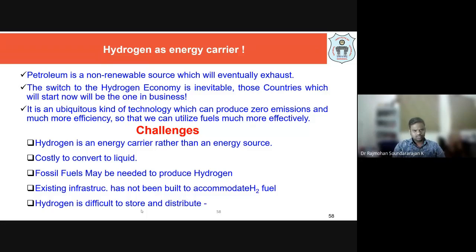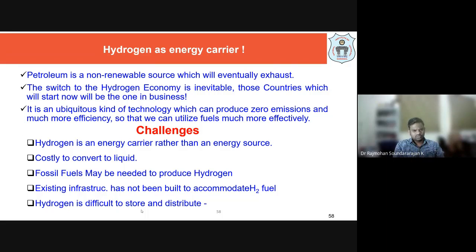Okay, so that's why it is a ubiquitous kind of technology which can produce zero emissions and much more efficiency than the IC engine based one. That's why the fuels, when we talk about hydrogen, can be used more effectively than in IC engines, because we have seen the percentage efficiency possible, or well to wheel efficiency. So the overall working efficiency, energy efficiency, can obviously be more when we make use of hydrogen as the energy carrier.